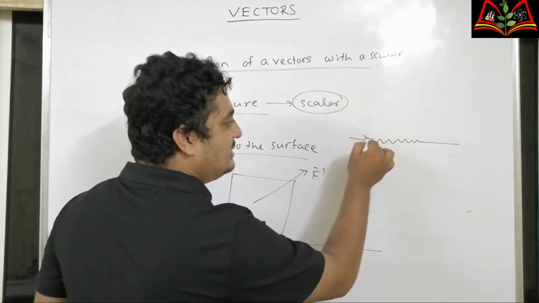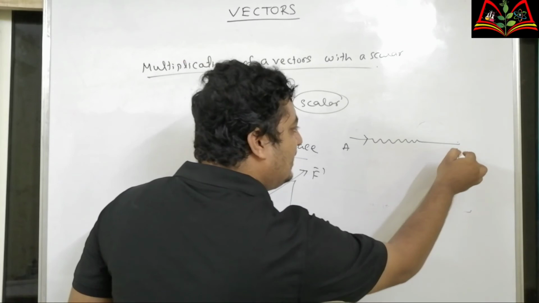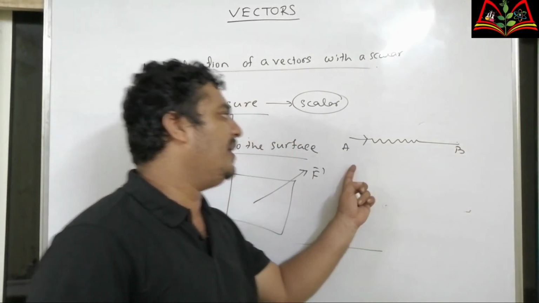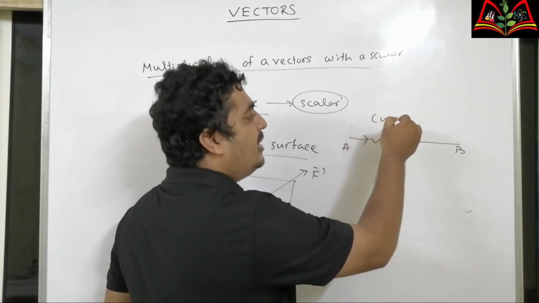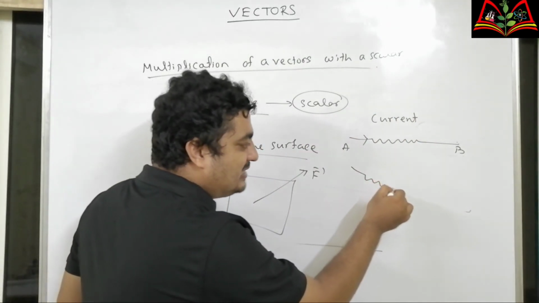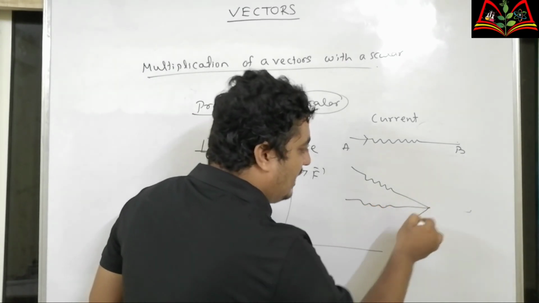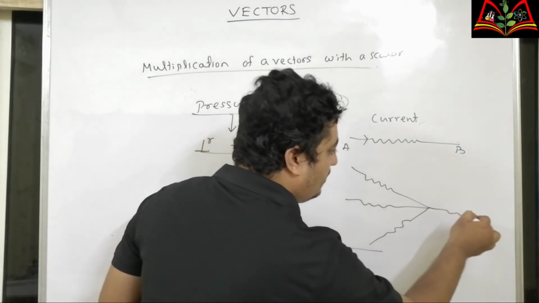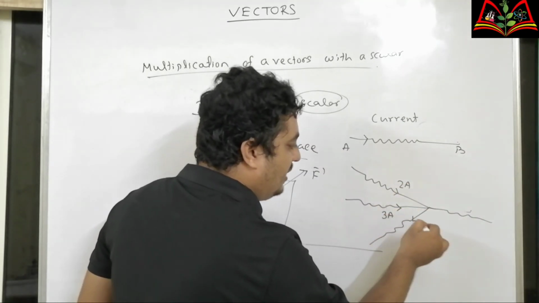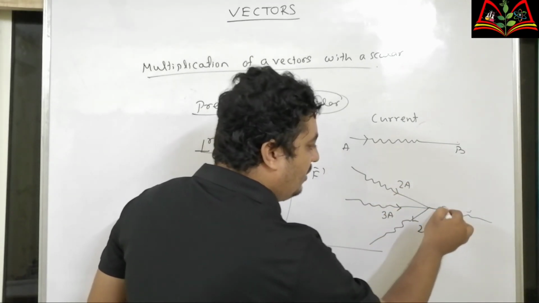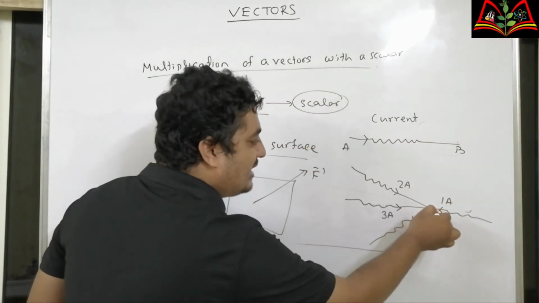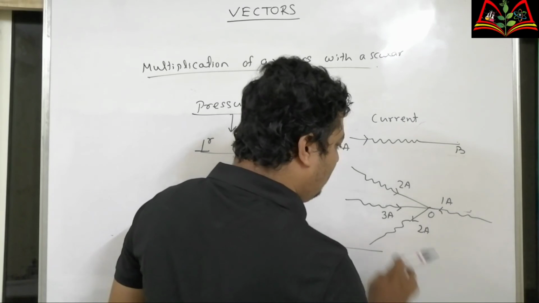Like that, this is a resistance. Now current in this resistance can flow from A to B or B to A. So current also has a definite direction. But remember KCL. Here you put 2 ampere, 3 ampere, 2 ampere, 1 ampere. Now what is the net current? You calculate.